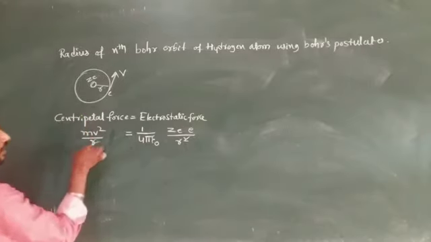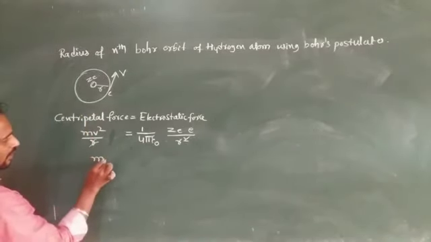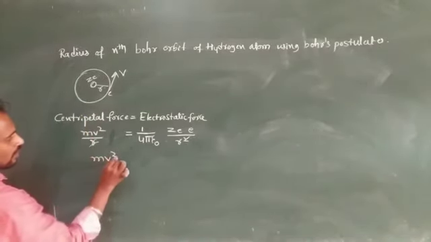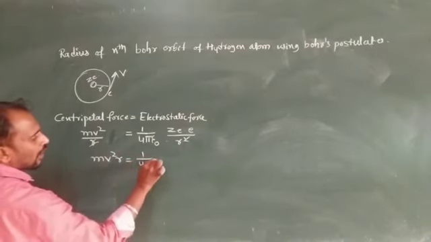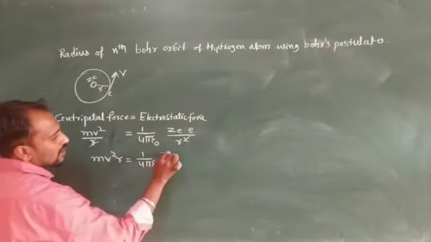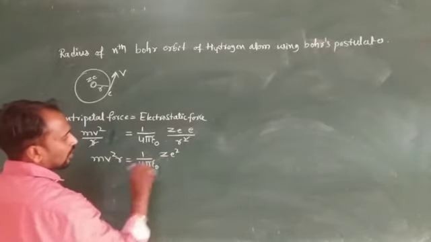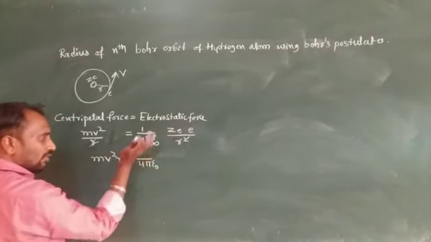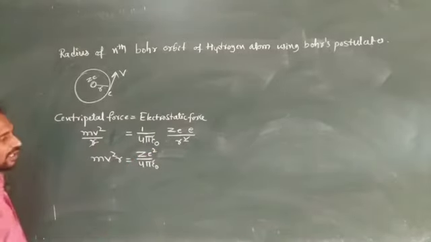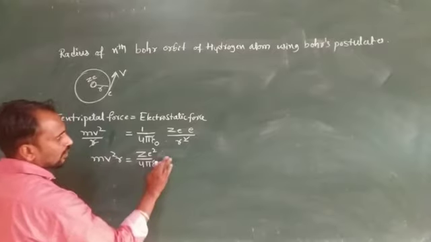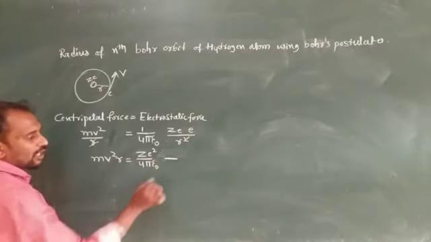Okay, r square and r get cancelled, so m v square into r is equal to 1 by 4 pi epsilon naught Z E square. So m v square r is equal to Z E square divided by 4 pi epsilon naught.